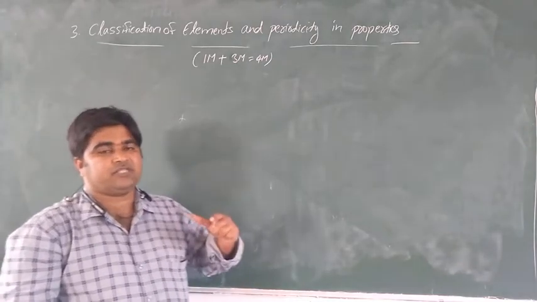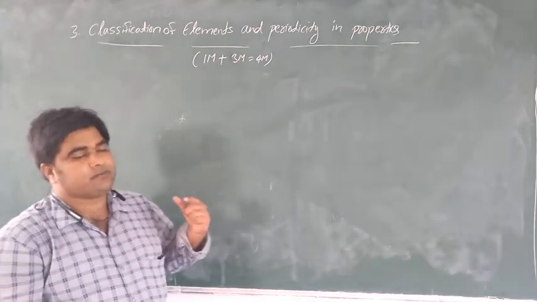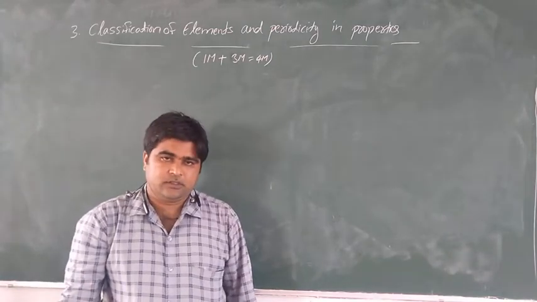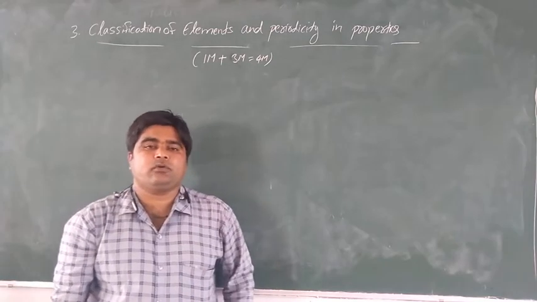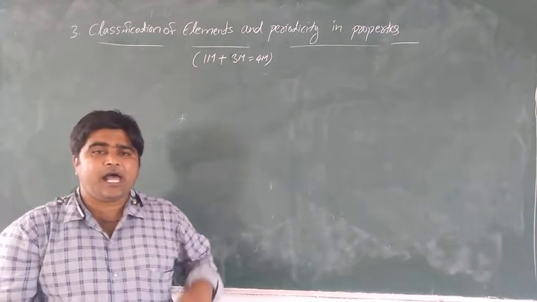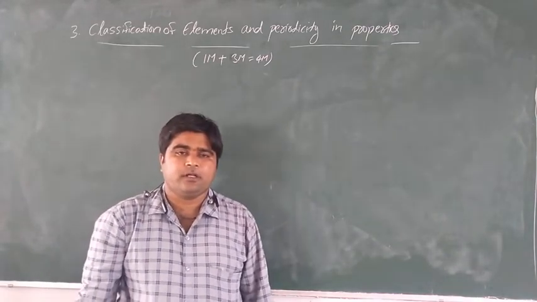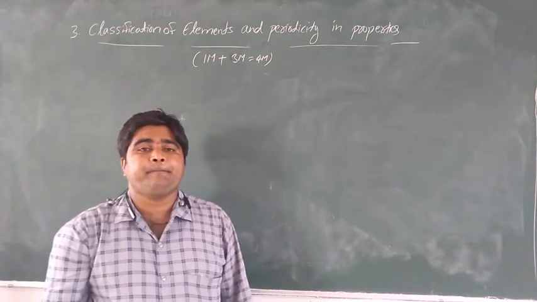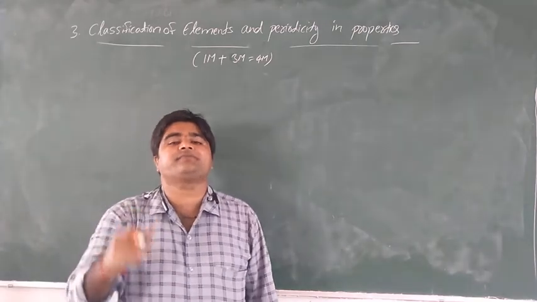Classification of elements and periodicity in properties. All elements are the basic units of all types of matter.